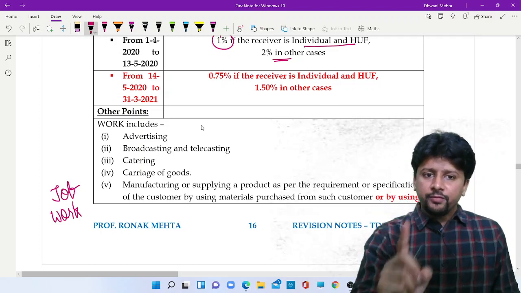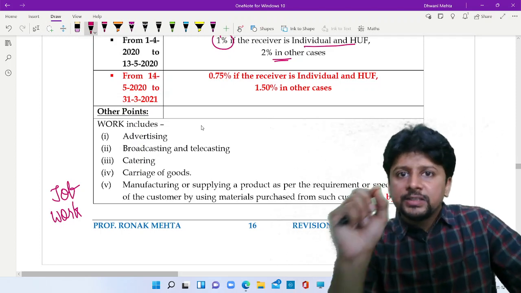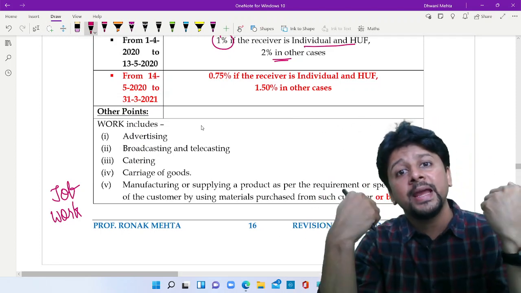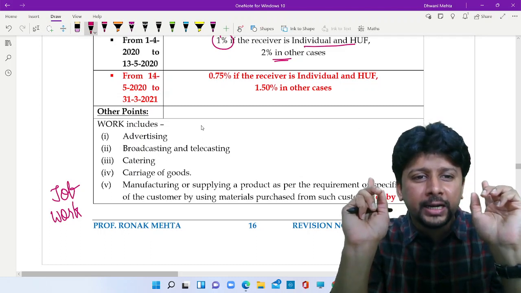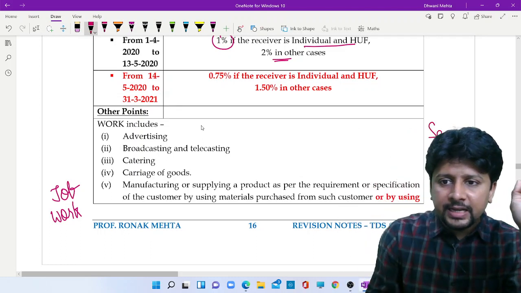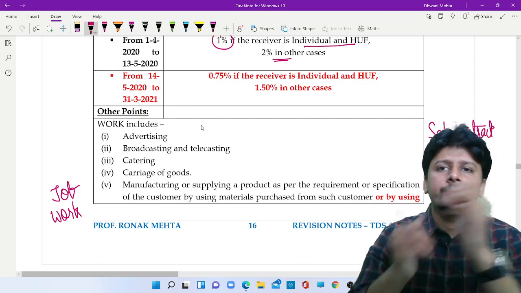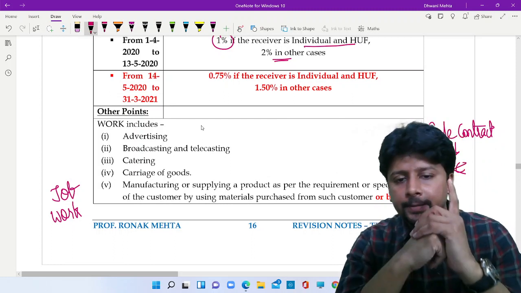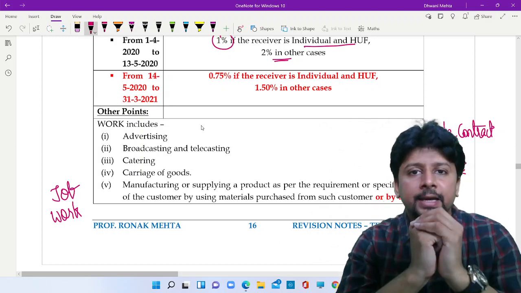So if the customer gives you an order, tells you the requirement and specifications, but you are going to purchase the raw material from anybody else, then it is a pure sale contract. And if it is a sale contract, then section 194C will not apply. 194C is applicable only in case of a work contract. You must purchase materials from the customer, not from anybody else.